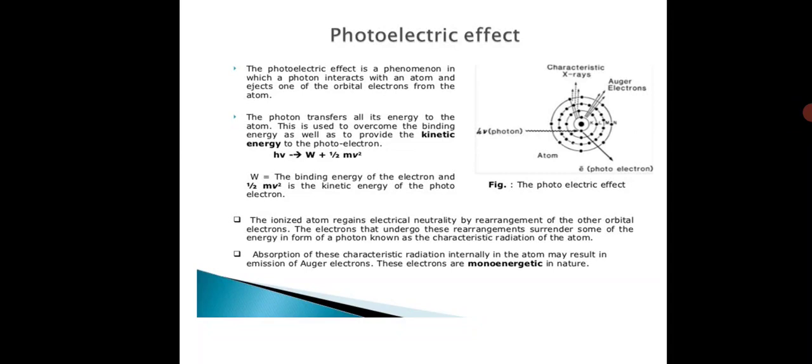First, the photoelectric effect. It is a phenomenon in which a photon interacts with an atom and ejects one of the orbital electrons from the atom. Here the photon transfers almost all its energy to the atom. This is used to overcome the binding energy as well as to provide the kinetic energy to the photoelectron. So this can be written as h nu equals W plus half m v squared, where W is the binding energy of the electron and half m v squared is the kinetic energy of the photoelectron.